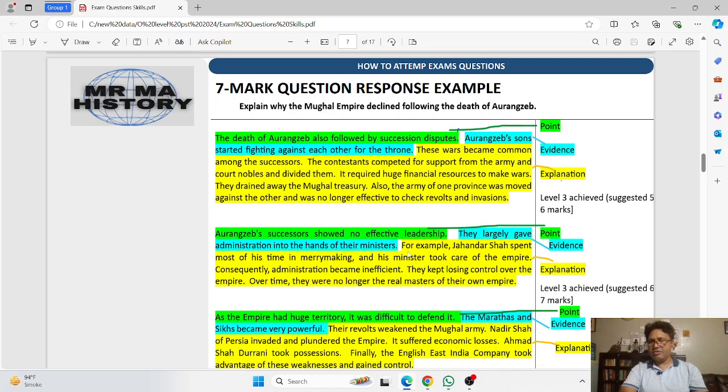Explanation means you have to basically connect the evidence with the point, and you have to show, in this case, how the Mughal Empire basically declined by way of poor leadership. Okay, so this is one more explanation. So here we go, we have two explanations. This means if you provide two developed explanations, you are eligible for marks between 6 and 7.